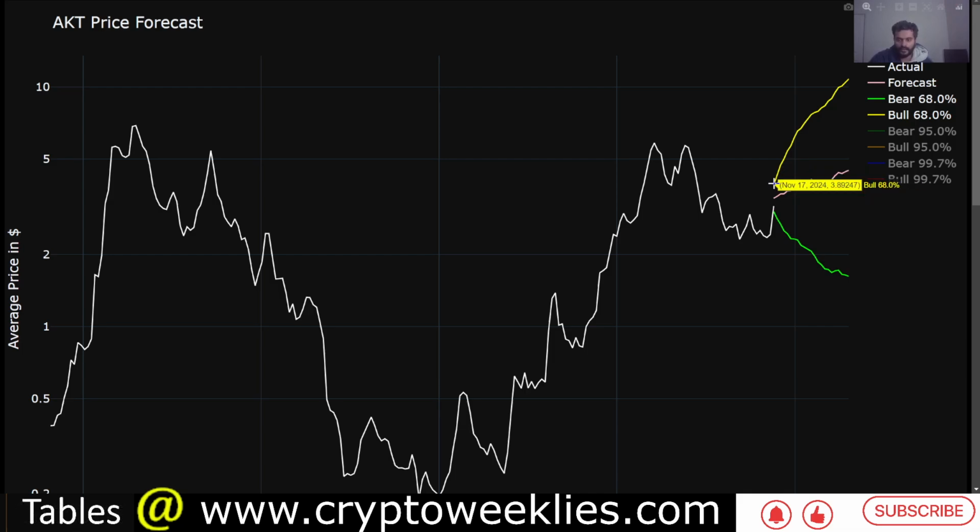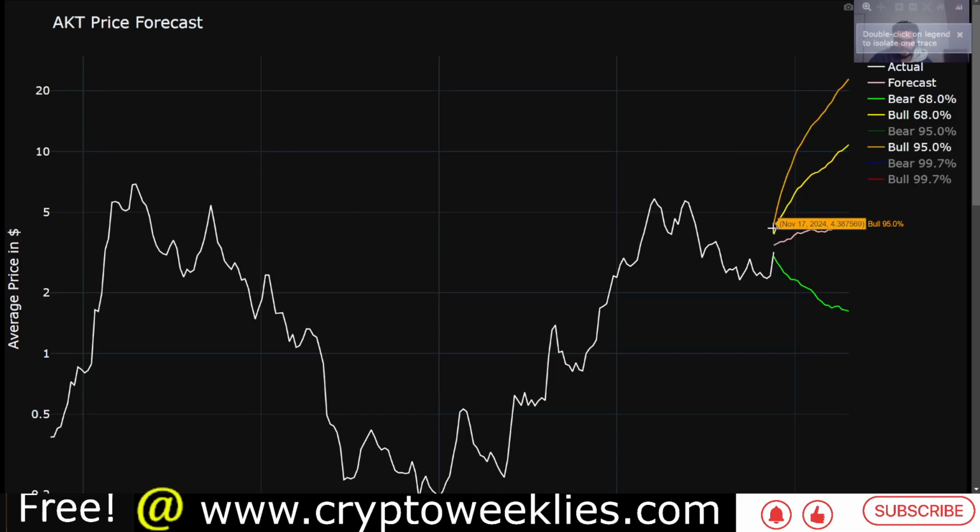In terms of the bull case for Akash, between now and end of April of 2025, the range is between $3.89 and about $10.80. This is the non-parabolic or non-euphoria bull case for Akash. The euphoria bull case, at around 2 standard deviations, ranges between $4.40 and about $22.87. That's a euphoria or parabolic move, if that is in store. The base case, without any bias to the bullish or bearish side, is between $3.40 and $4.80.